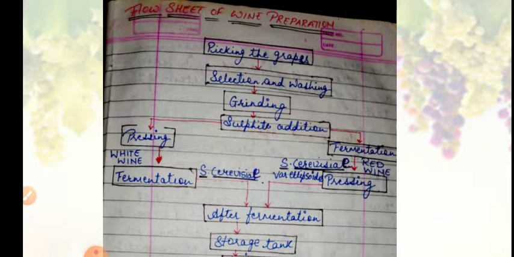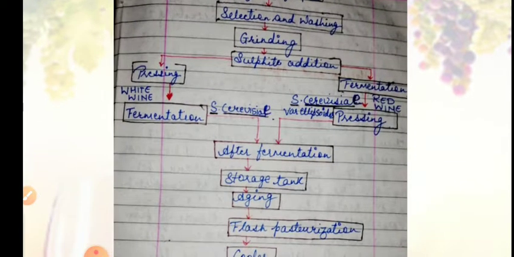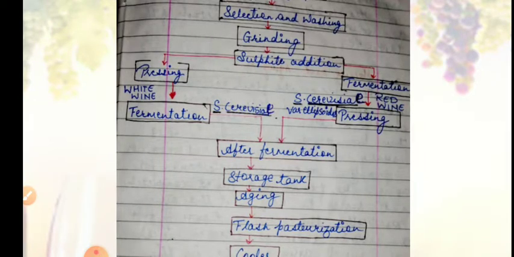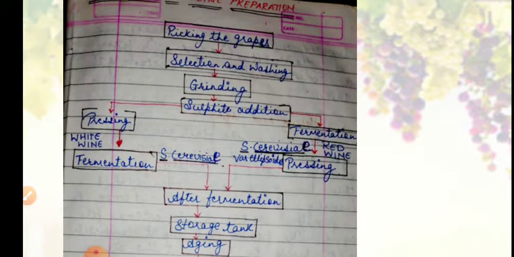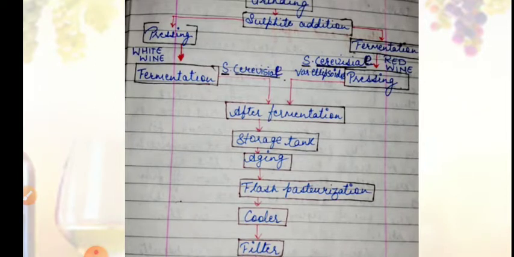Pick the grapes, select the grapes, wash them, grind them, and then add potassium metabisulfite or SO2. Pressing for white wine: after pressing we get the juice, and it is then fermented by adding S. cerevisiae. For red wine, we press the juice along with the skin itself, and we don't remove the juice. Along with the skin itself, we carry out the fermentation by inoculating with the yeast Saccharomyces cerevisiae variety ellipsoideus, and then the pressing is done.